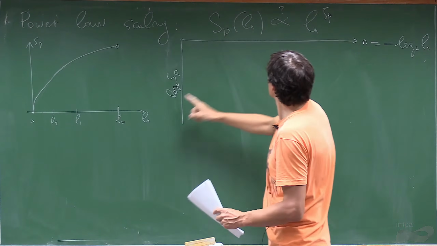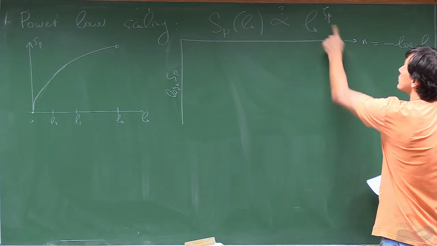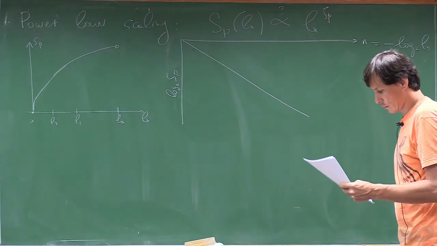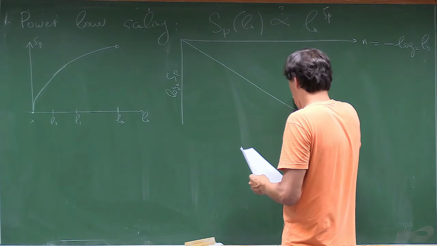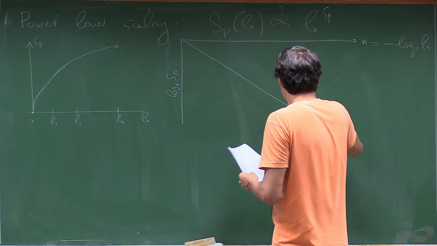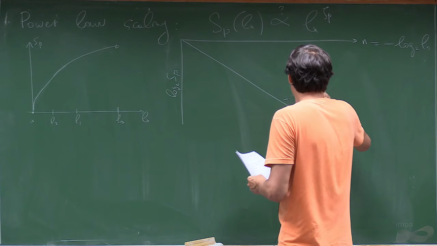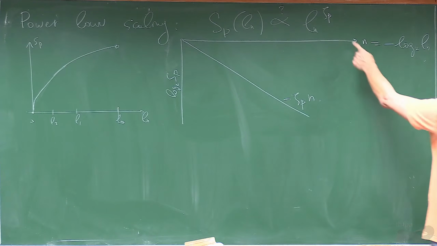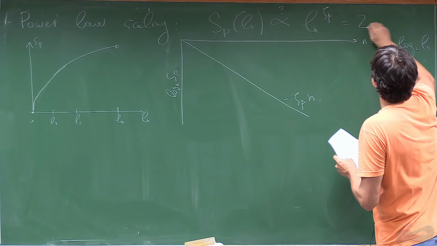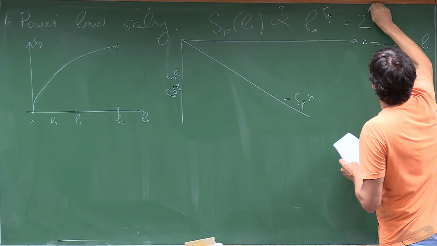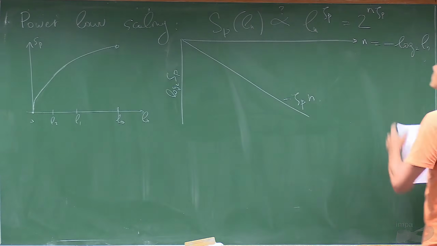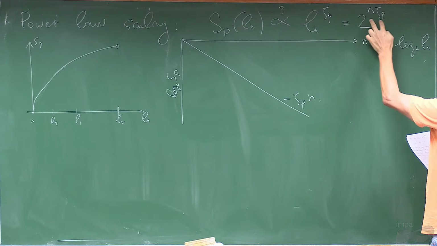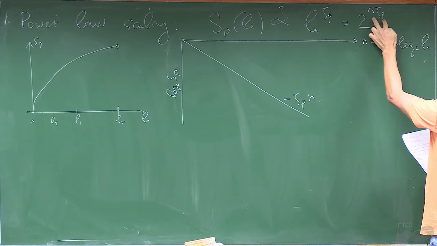And then if you take the log, it's just a straight line, with slope minus zeta p. Because this is 2 to the power n zeta p. So if you take log 2, you get minus n zeta p, right?